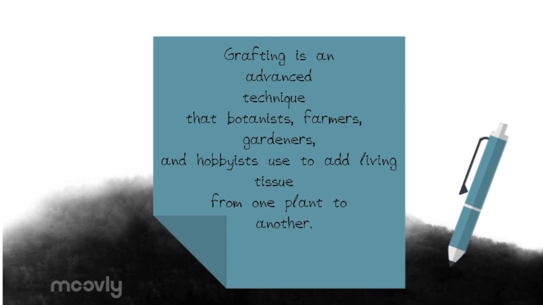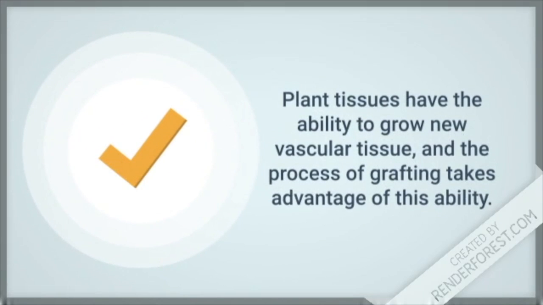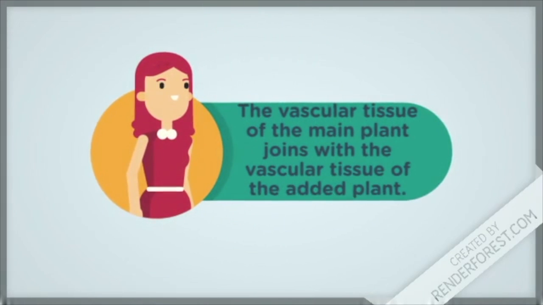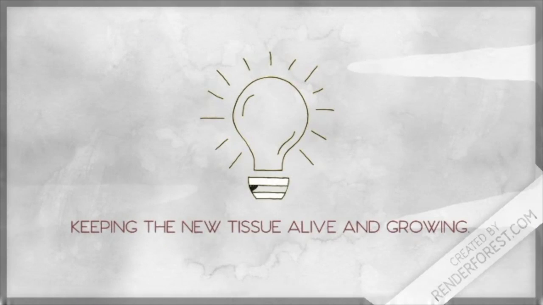Grafting is an advanced technique that botanists, farmers, gardeners, and hobbyists use to add living tissue from one plant to another. Plant tissues have the ability to grow new vascular tissue, and the process of grafting takes advantage of this ability. The vascular tissue of the main plant joins with the vascular tissue of the added plant, keeping the new tissue alive and growing. This is a way for plants to reproduce asexually.